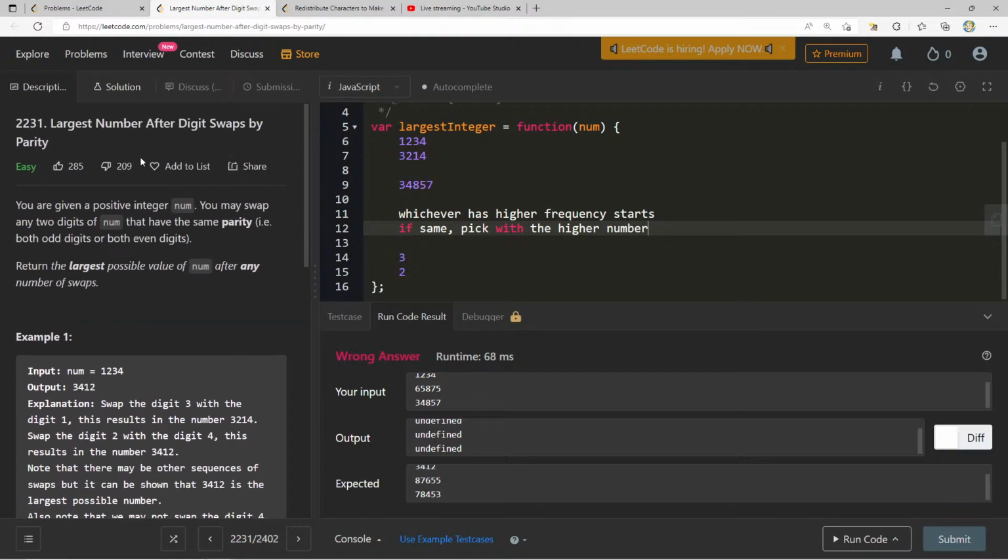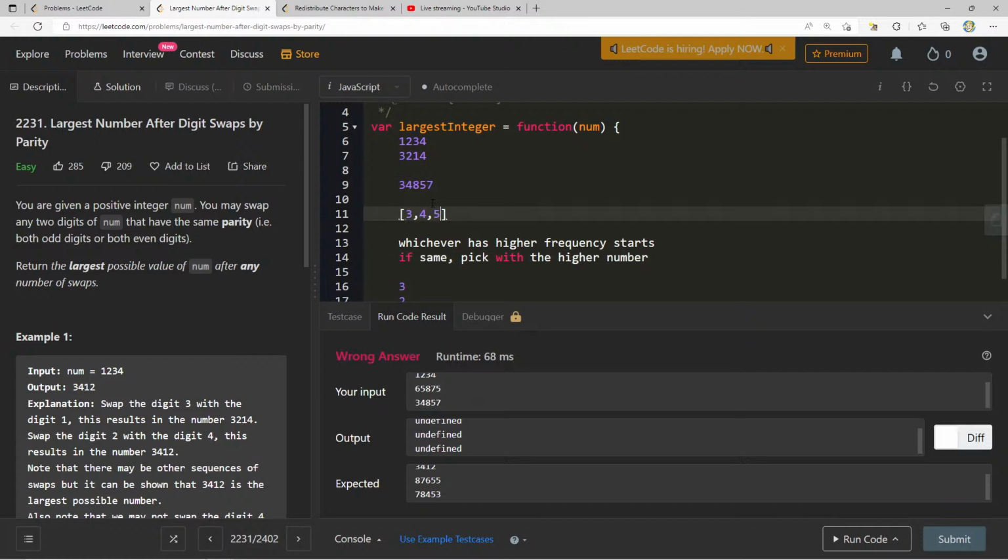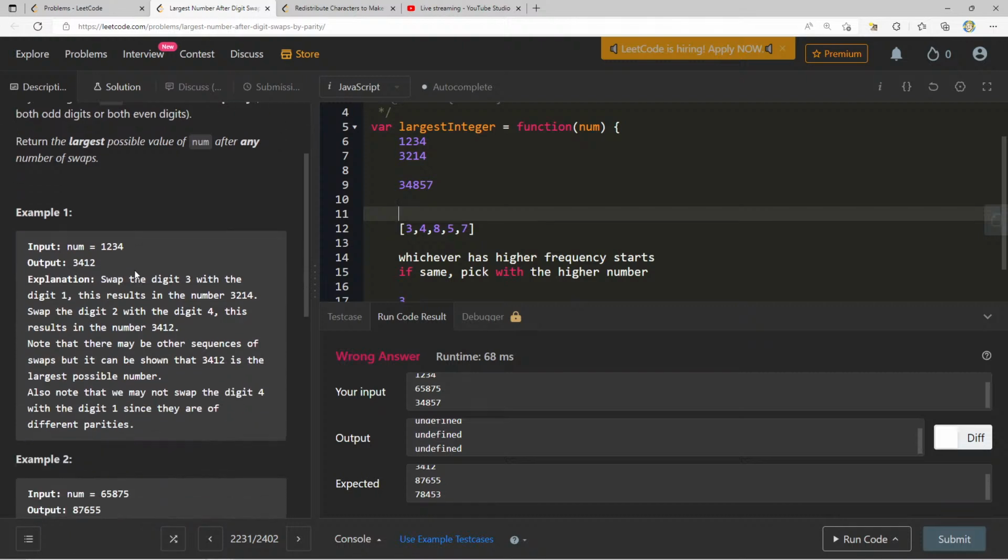May swap any 2 digits of num that have the same parity. 3, 4, 5, 3, 4, 8, 5, 7. Okay. Can we use like a 2-pointer method here, perhaps? I'm trying to think how we can. Maybe we can do that. But with 2 pointers, I'm going to have to make this an array, and that's a lot of extra work that perhaps we don't want to get into the business of doing.